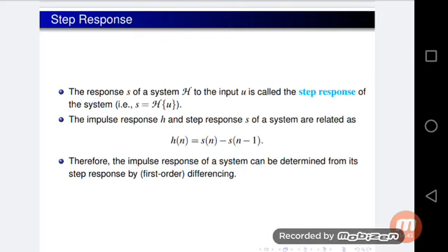The impulse response h and step response s of a system are related as h of n equal to s of n minus s of n minus 1. Therefore, the impulse response of a system can be determined from its step response by first order differencing.